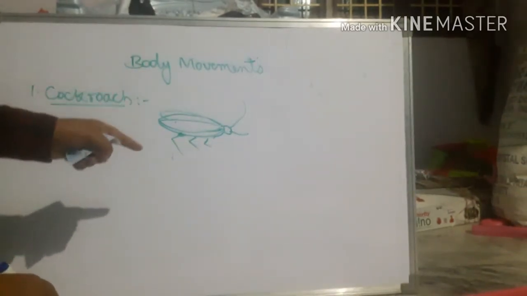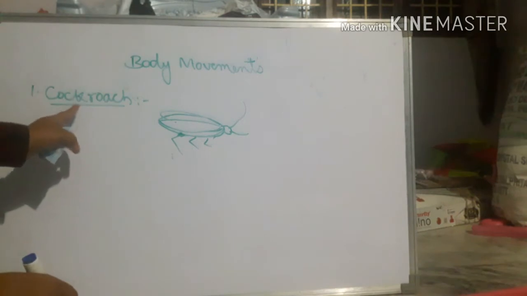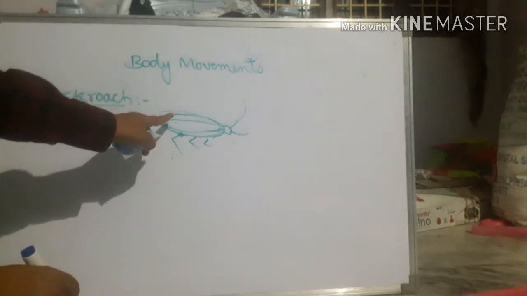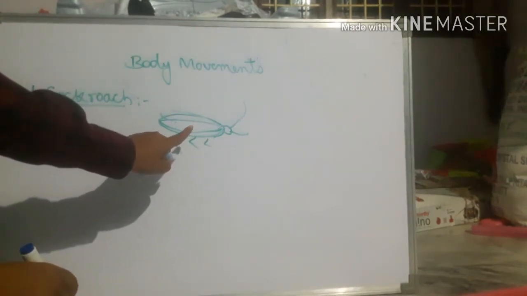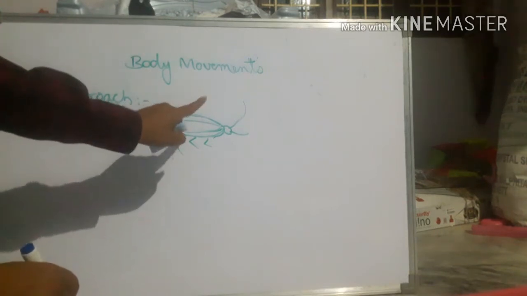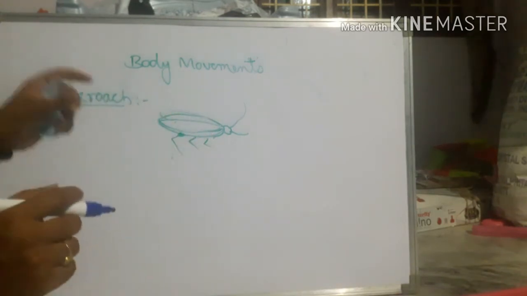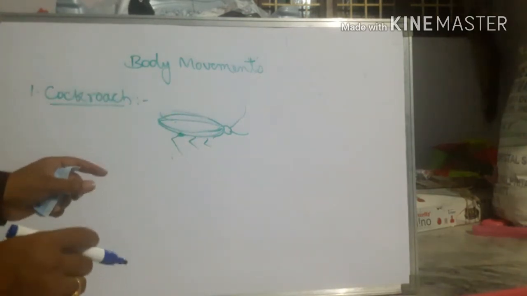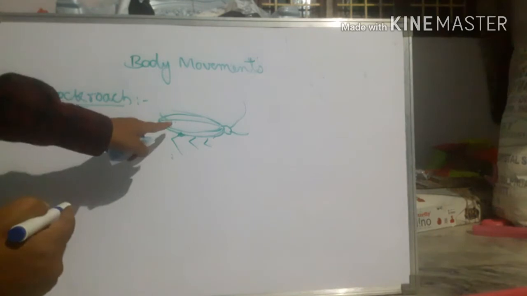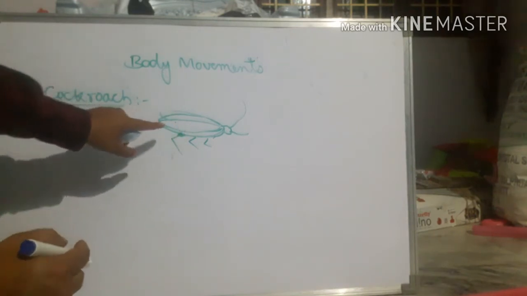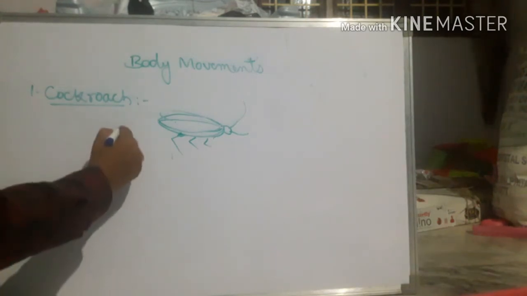In our body, the skeleton is arranged inside, so it is endoskeleton in case of us, whereas in case of cockroach, the skeleton is present outer side, so it is called exoskeleton. Cockroach skeleton is called exoskeleton, right? So this exoskeleton is an outer hard covering layer, and it protects the inner soft organs, right?